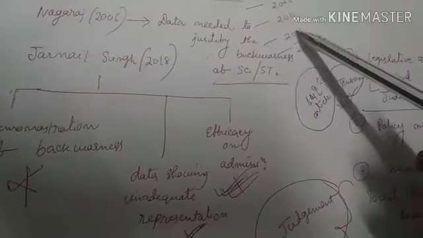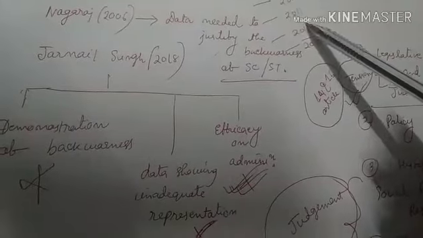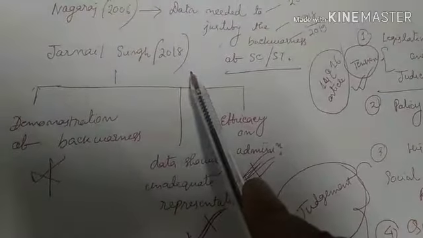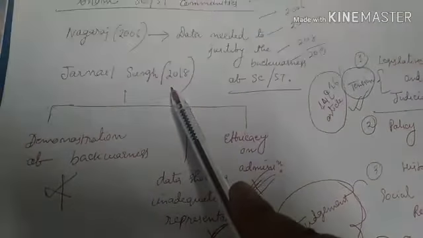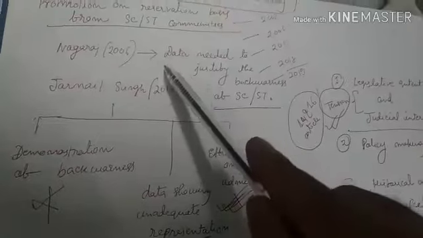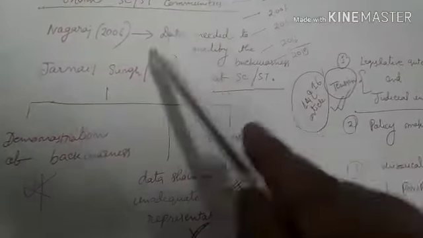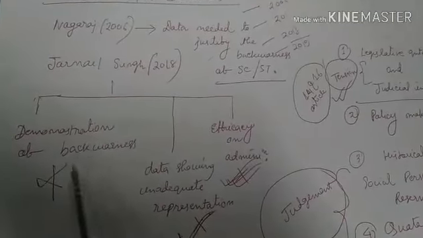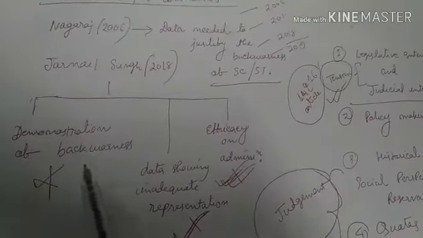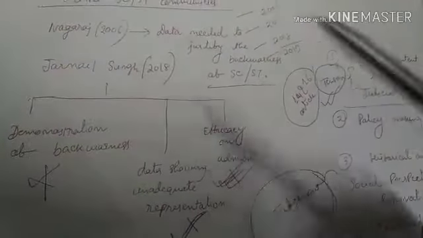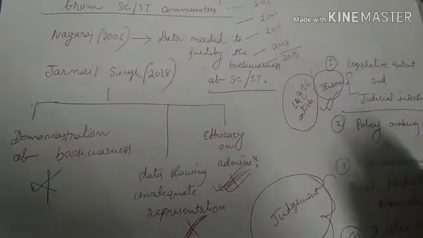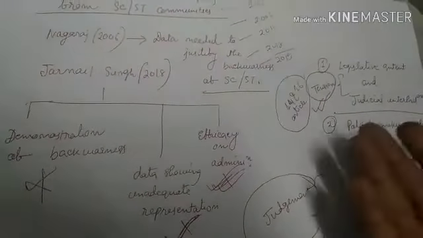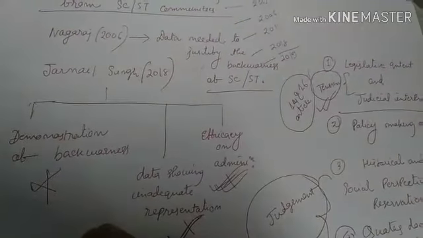It was again challenged in court in 2011, and in the 2018 Jarnail Singh case, the court again upheld the validity of the Karnataka government's step, but it said that the demonstration of backwardness is not necessary. While making reservation a ground for promotion for Scheduled Caste and Scheduled Tribe communities, there is no need to demonstrate the backwardness of this community.